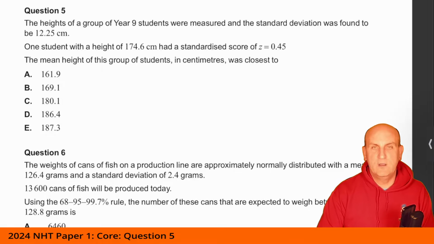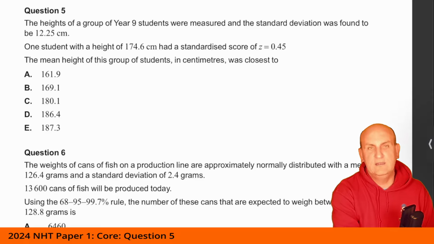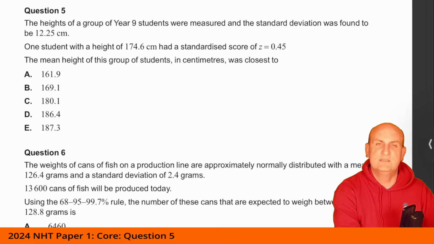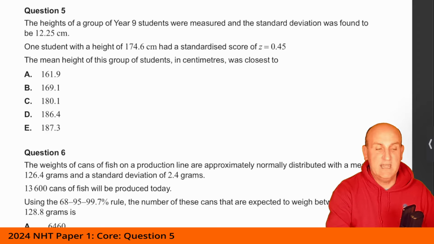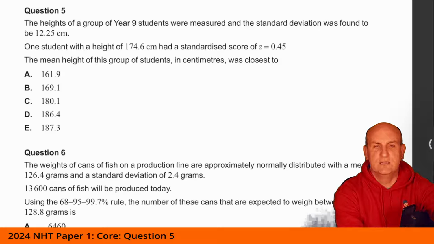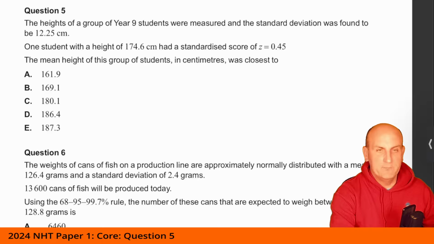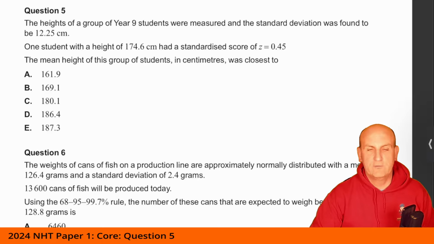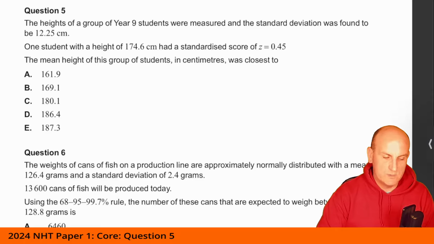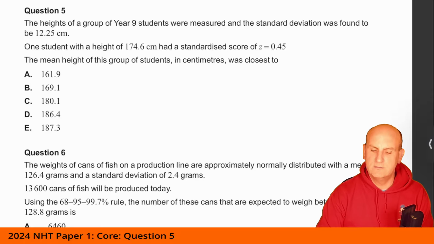The height of a group of year 9 students were measured and the standard deviation was found to be 12.25. One student with a height of 174.6 had a standardized score of 0.45. All right, what does it say here? The mean height of the group of students in centimeters was closest to.